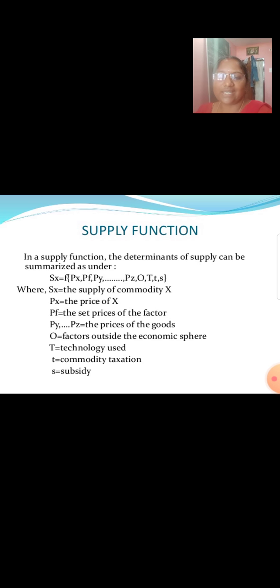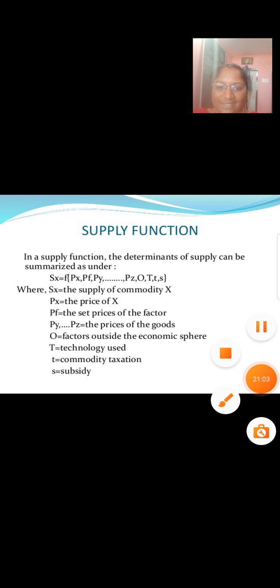Supply function. In a supply function, the determinants of supply can be summarized as under. Sx = f(Px, Pf, Py, Pz, O, T, t, S). Sx is the supply of commodity x. Px is the price of x. Pf is the prices of the factors. Py to Pz are the prices of other goods. O is factors outside the economic sphere. T is technology used. t is commodity taxation, and S is subsidy.